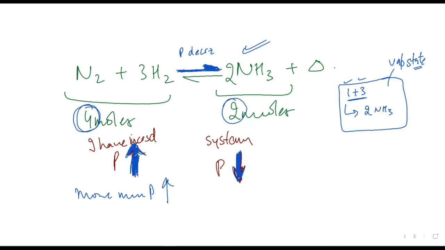See, the more pressure you increase, the system will try to decrease the pressure by going in the forward direction. And that is exactly what you want. Is it making sense or not? Yes. You want the system to go in the forward direction, so it will be better for you to increase the pressure as much as possible. Is it making sense? Yes, sir. But should you increase the pressure as much as possible? No, sir. Then the plant cannot bear the pressure.